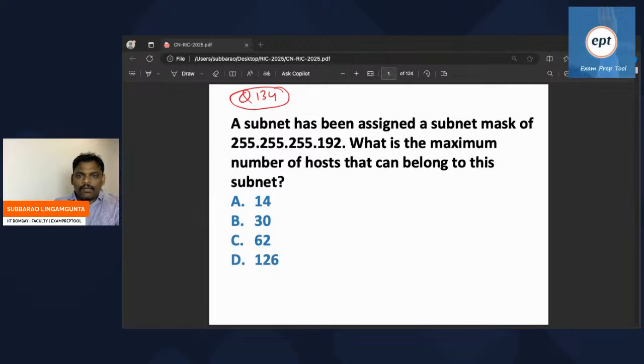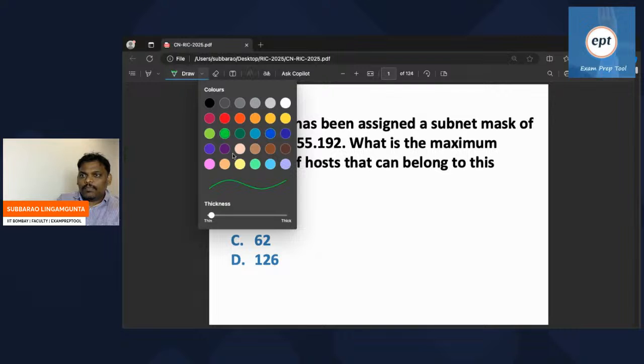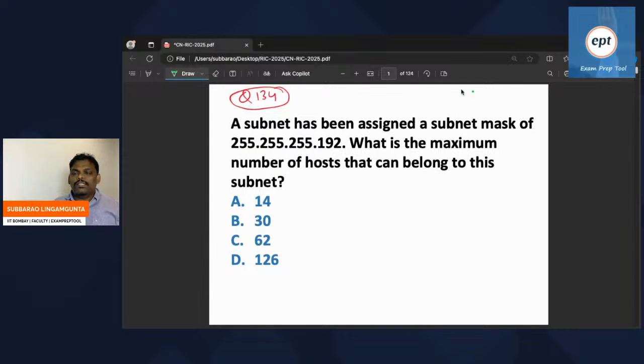Welcome to this session. Let's see the PYQs of computer network. In this class we are going to discuss approximately 20 PYQs of computer network. Can you see problem number 1? I have given serial numbers. Can you see the problem?